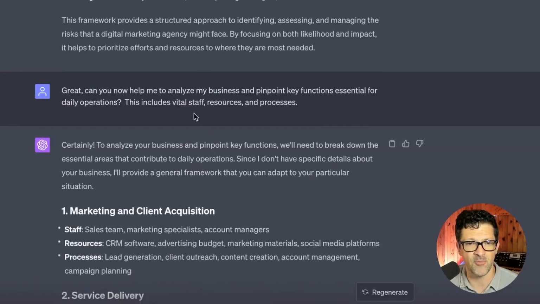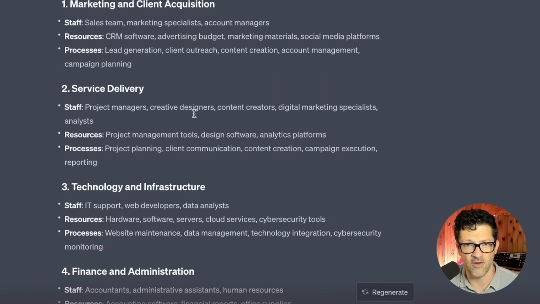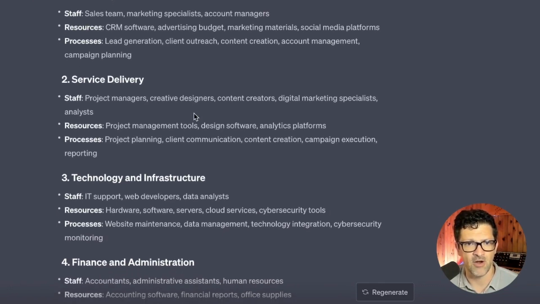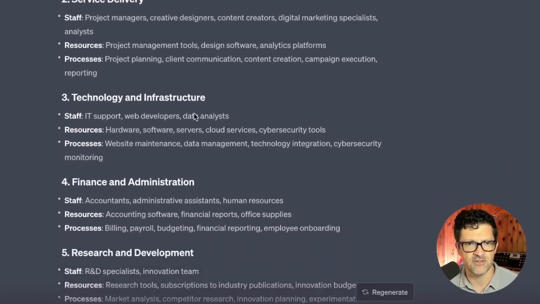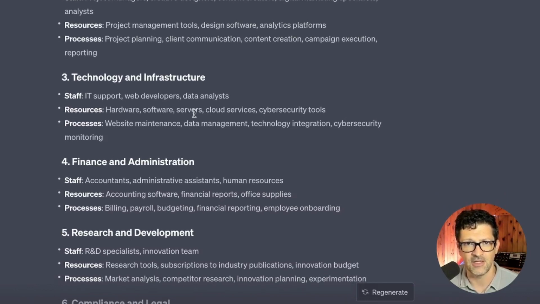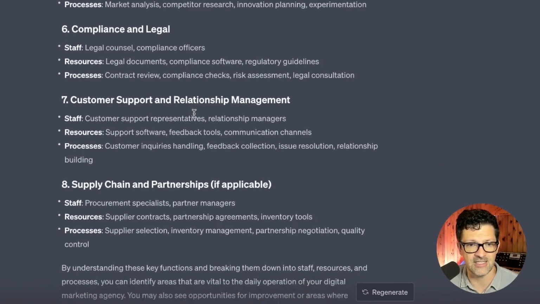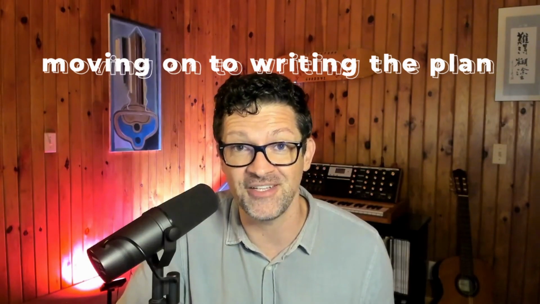So let's see what it came up with here. It talks about the most critical points for this example of this digital marketing agency: marketing and client acquisition, service delivery. So in the first few steps, we're looking at the risks. Next step here, we're looking at all of the different critical functions of the agency itself and listing these out. And now we're getting into the actual contingency strategy formulation.